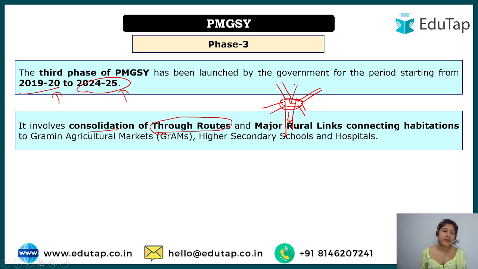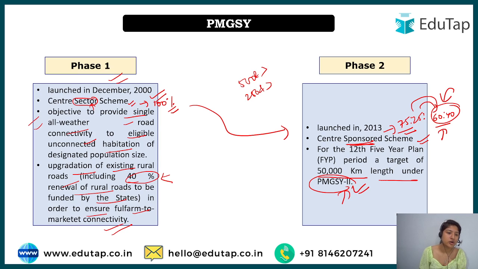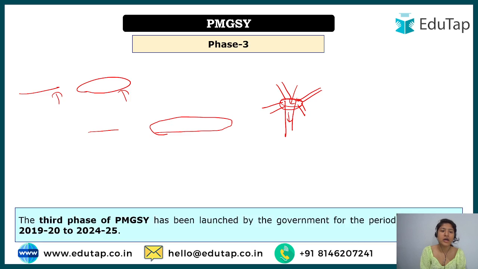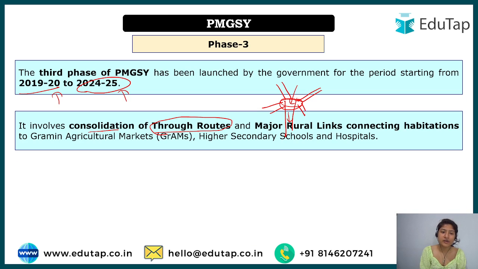Okay, so first of all we were talking about the single road, right? In phase 1 we were talking about the single all weather road, but now in phase 3 we have also started talking about through routes and major rural links. So now we are linking all the roads. And why are we doing so? Because we want whatever facilities that should be present in the village to be provided to them.